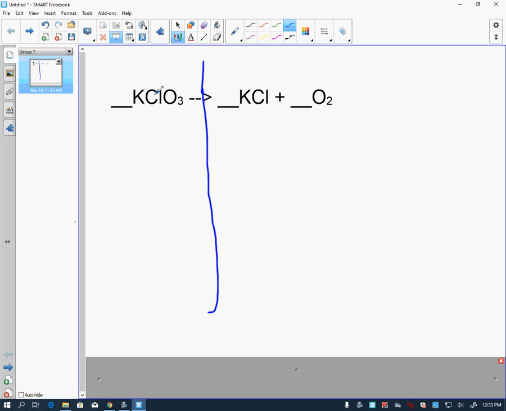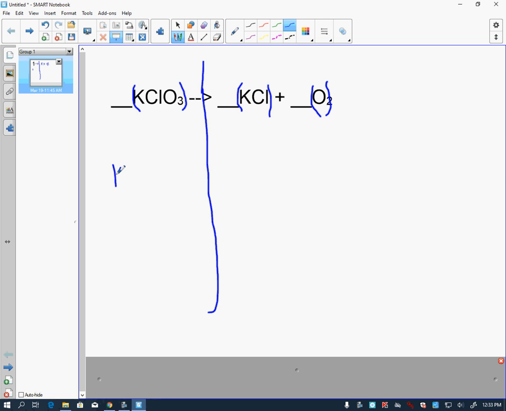here. First thing I want you guys to do, put your parentheses in, because we know that everything in the parentheses gets multiplied by what's outside of it. The only thing that we can change are these coefficients, these right here in front of the molecules. All right, let's do our work.